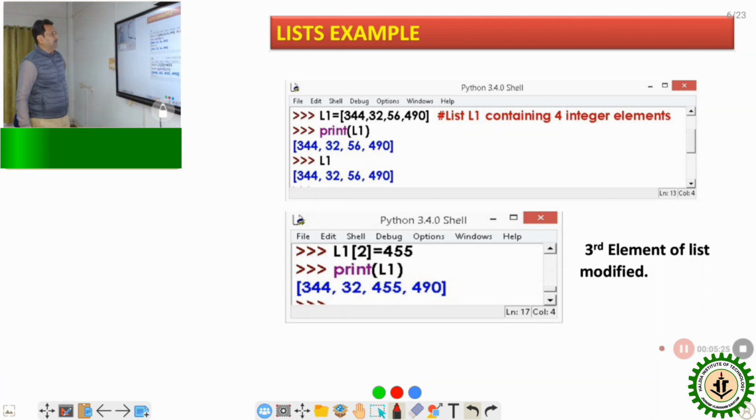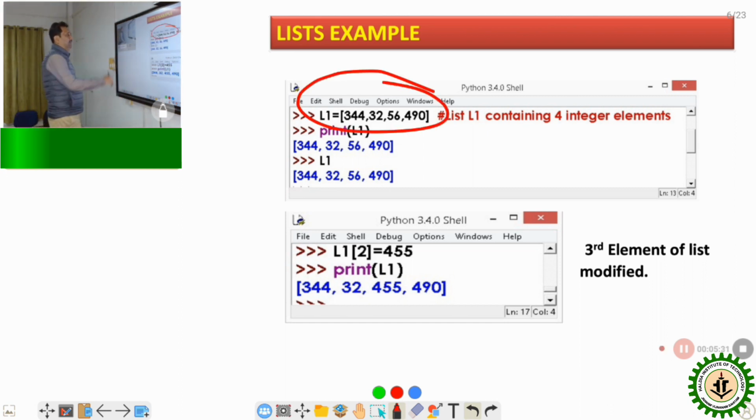So I have given some example. What is the example? Suppose basically this is the list. We have created a list. Suppose L1 is the variable name, and it holds the elements 3, 4, 4, 32, 56, and 490. Now, if I want to see it, just use print, and this value will be shown on the screen.